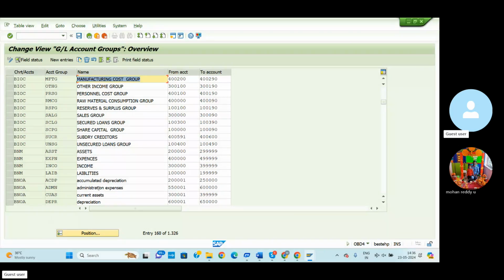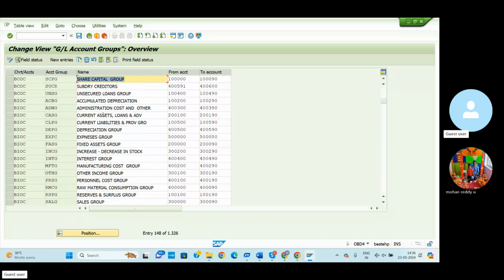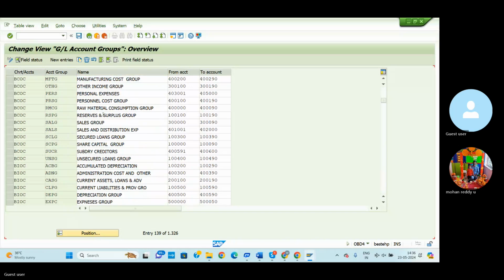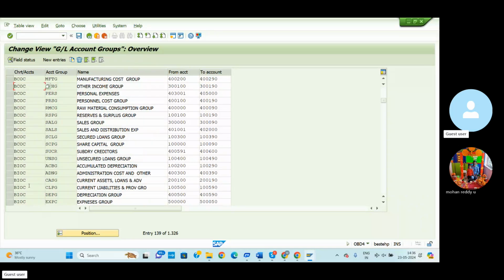So I'll check: share capital, reserves and surpluses, interest, personal expenditure, raw material, fixed assets, depreciation. So here we can check. BIOC, this is another company. From BIOC onwards, we can say BIOC is our company code.